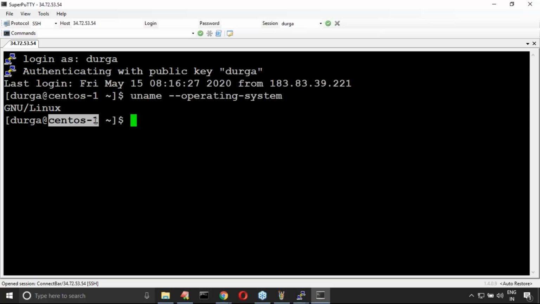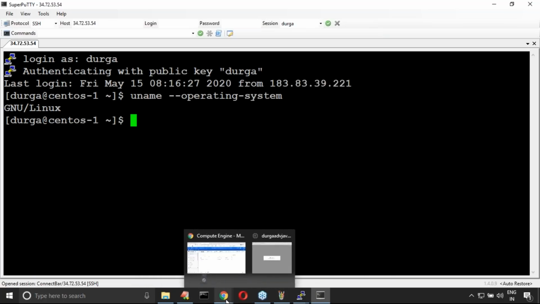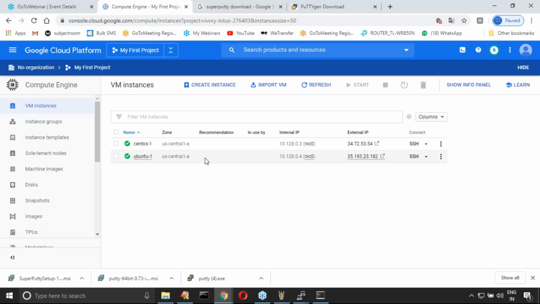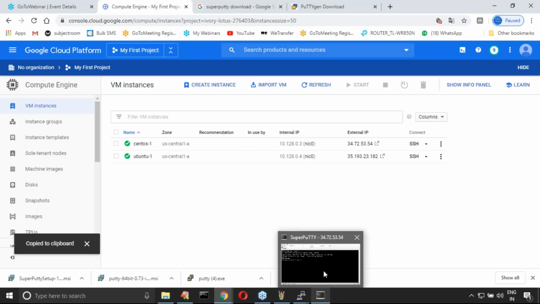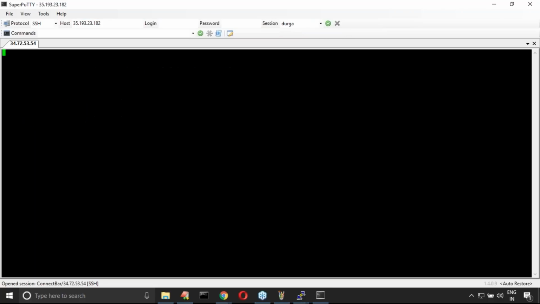Have you observed the CentOS instance, right? Now assume that I want Ubuntu also. I want to connect with Ubuntu. Then go to the cloud. Next, copy the Ubuntu external IP address. Next, go to SuperPuTTY, type it, same session, enter, run.